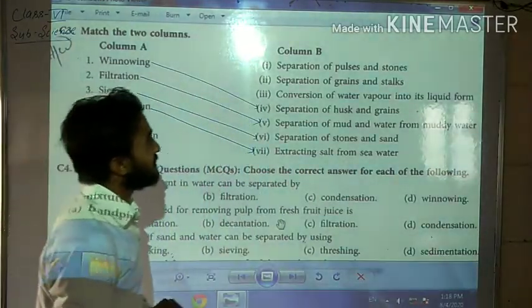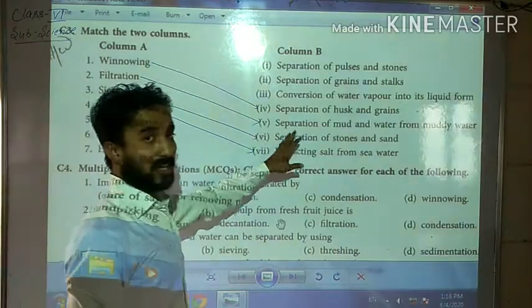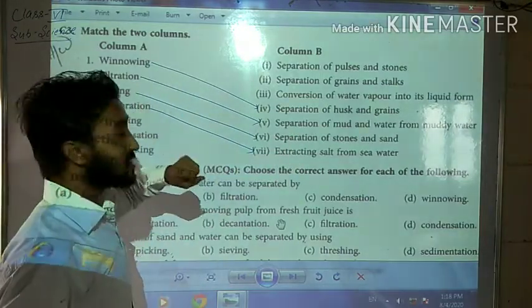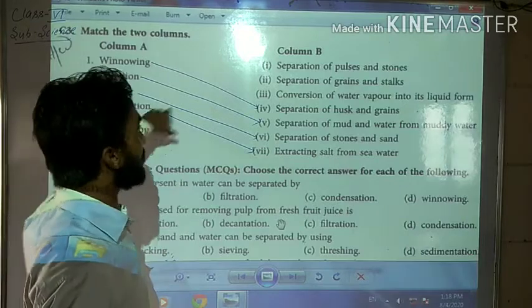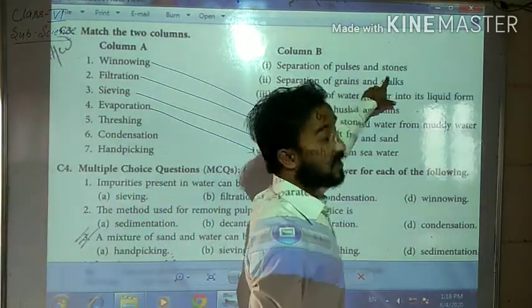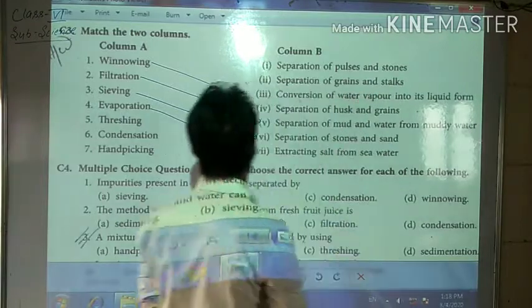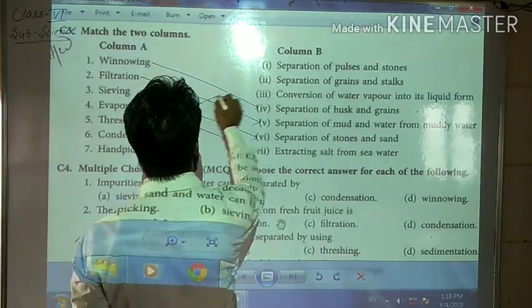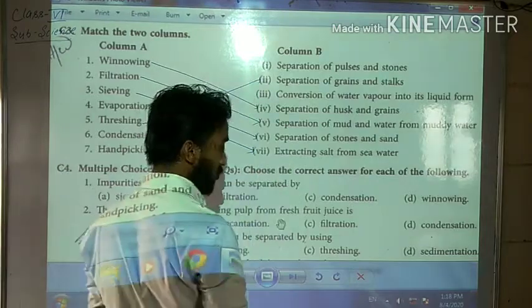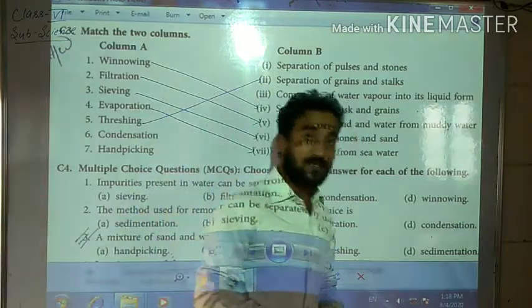Threshing. The last 4 options are already matched with the 4 questions. But we will discuss threshing. Threshing, is it possible for pulses and stones? No. Grains and stalks? Yes. Number 5 will match with 2. Are you getting my point, students?